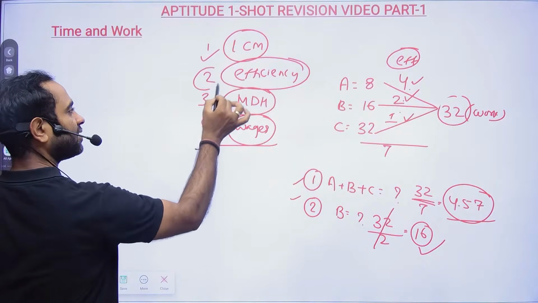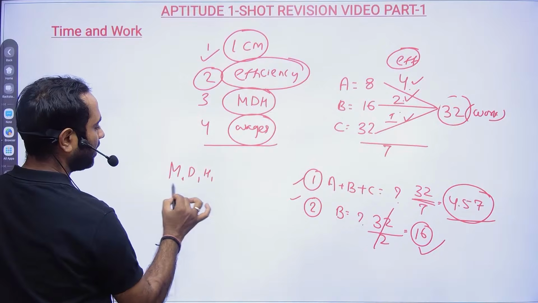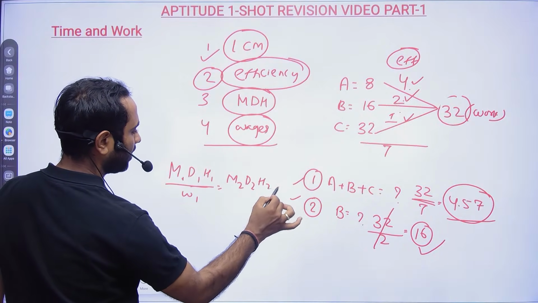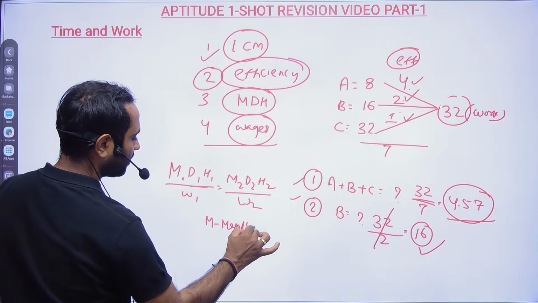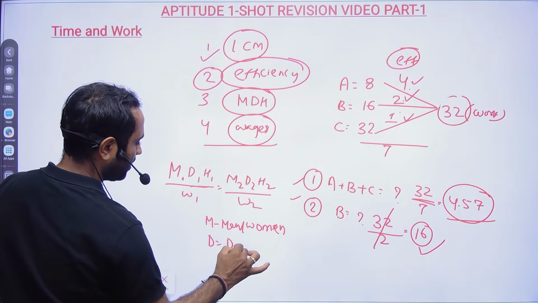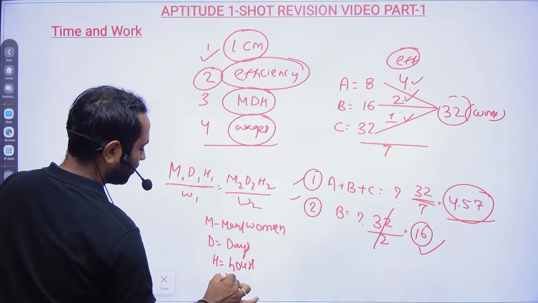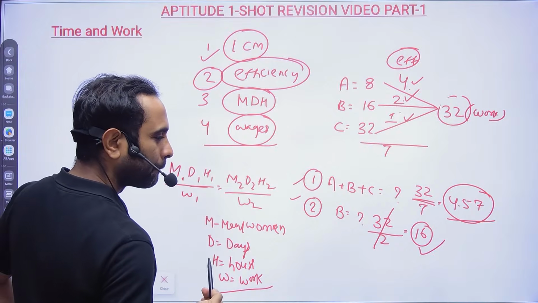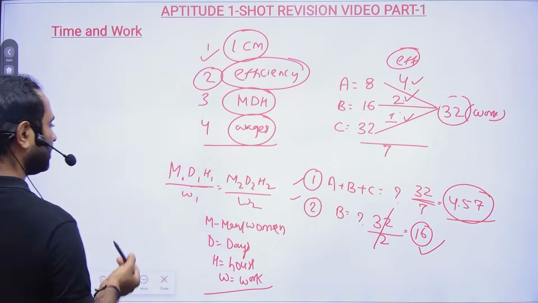Efficiency we will discuss. We have the formula: M1 D1 H1 by W1 will be equal to M2 D2 H2 by W2, where M is the number of men or women, whatever it is, D is the number of days, H is the number of hours, and W is the work. And this is the formula.